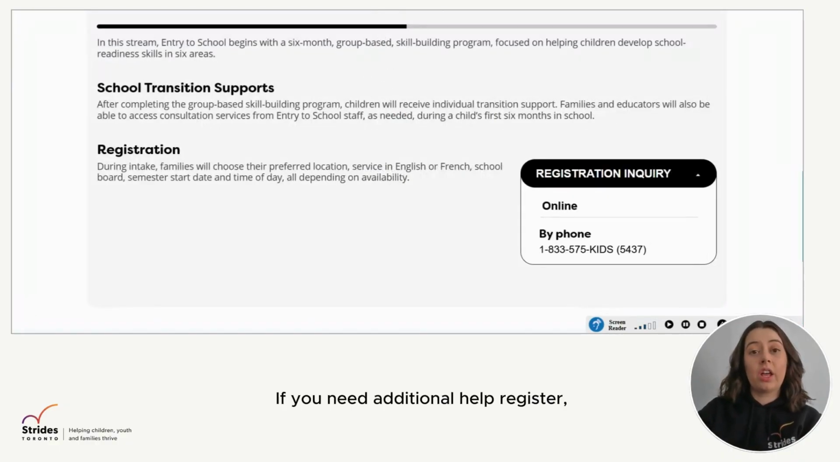If you need additional help registering, there is a phone number on the screen here that you can call for support. This will take you to the main line with Surrey Place.